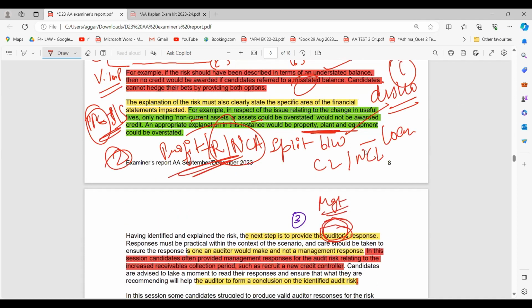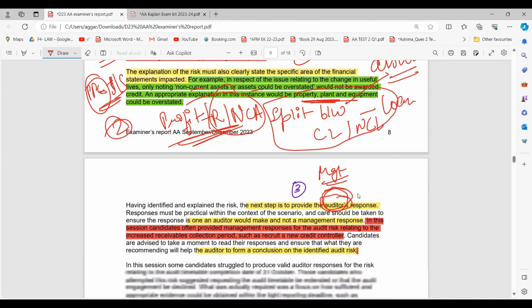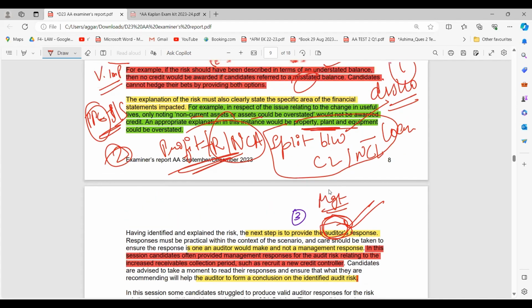If he finds out that there has not been a split between current and non-current liabilities, what will the auditor do? You have to write that. What will management make? You're not concerned with the management. You're not the management. You are the auditor over here, right?